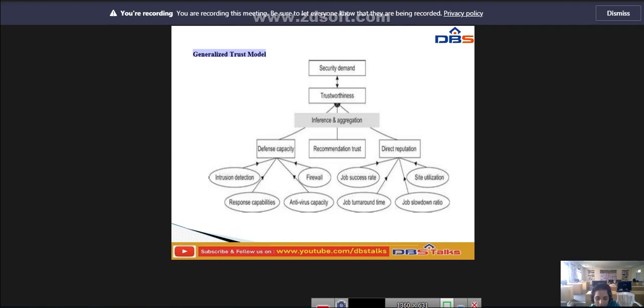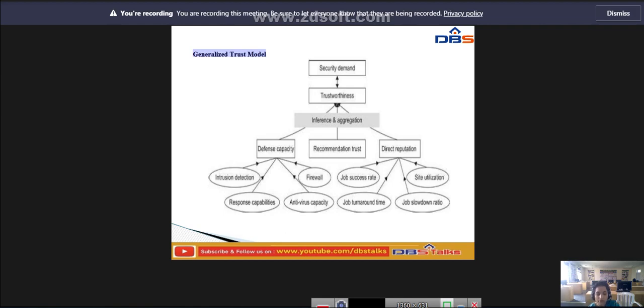Next we have the recommendation trust, which is known as secondary trust and is obtained indirectly over the grid network. Okay, this is the working of this generalized trust model.